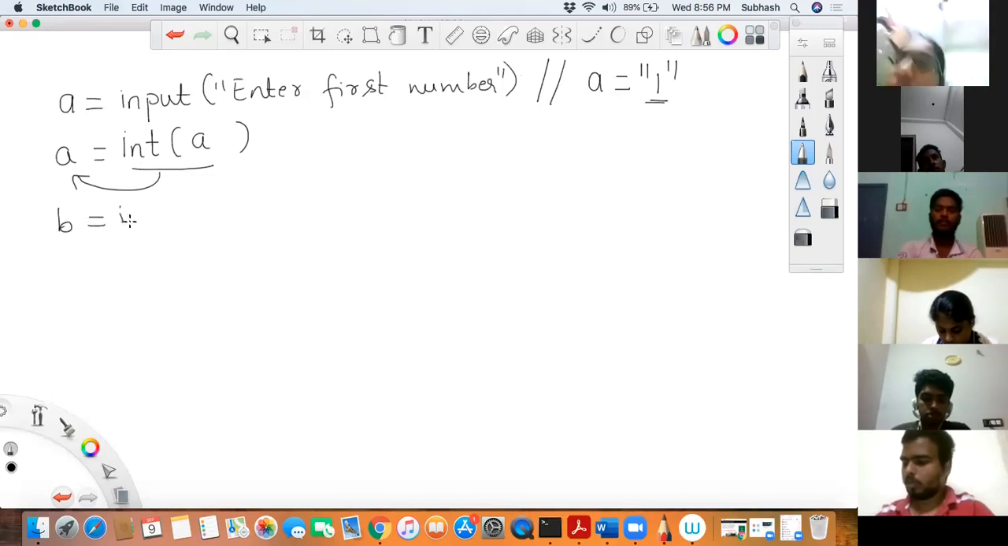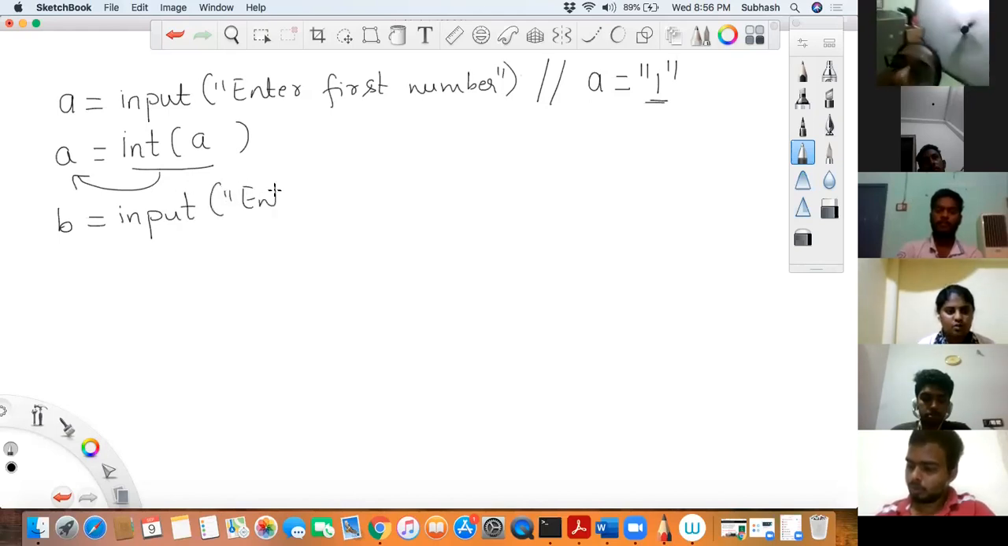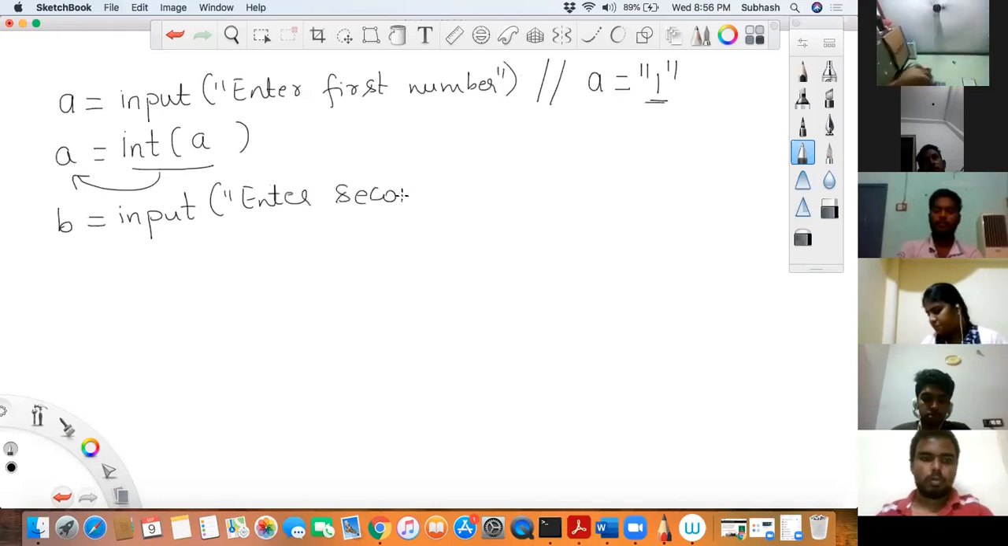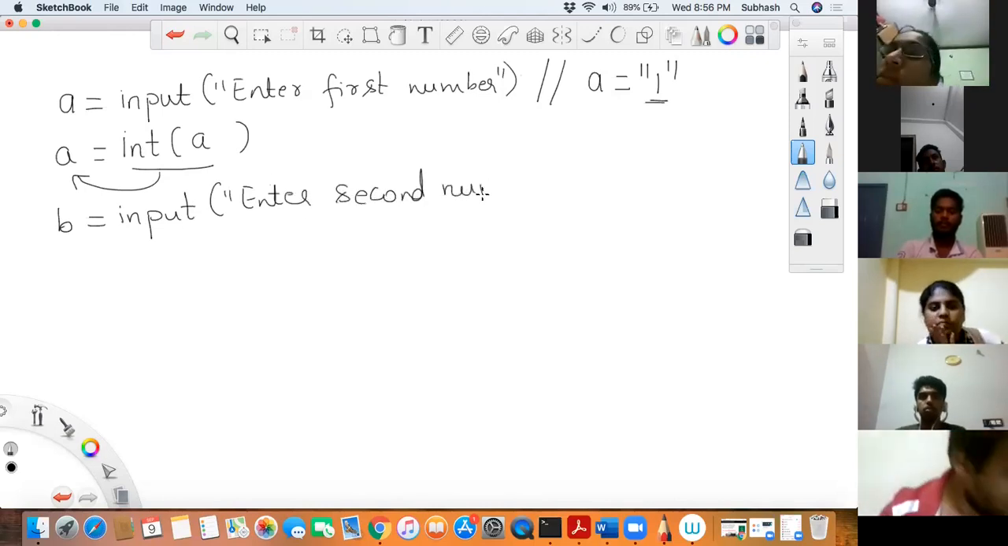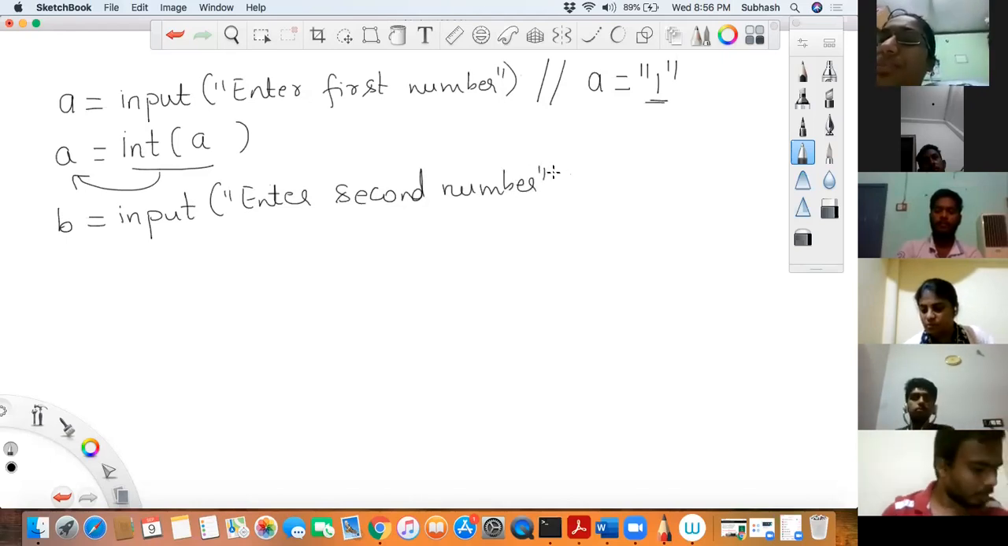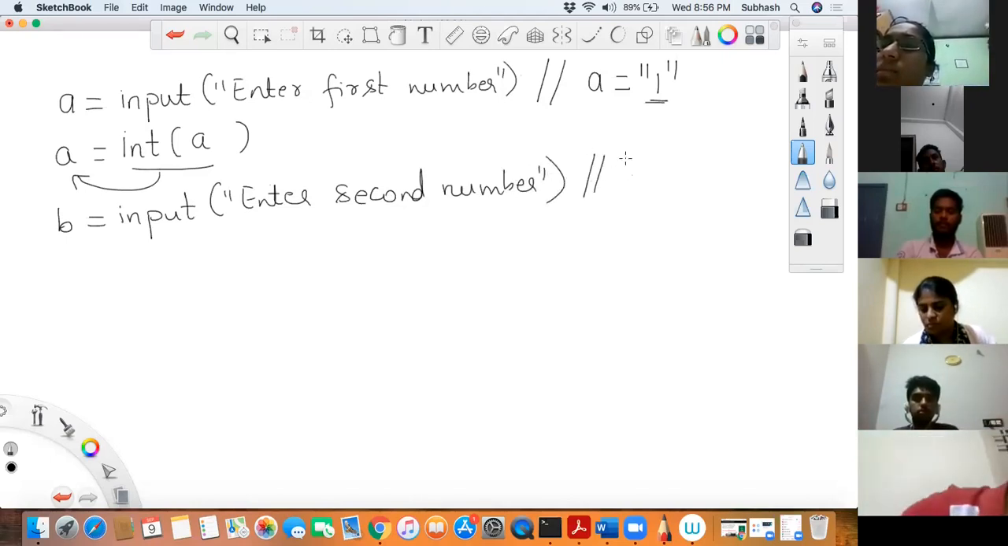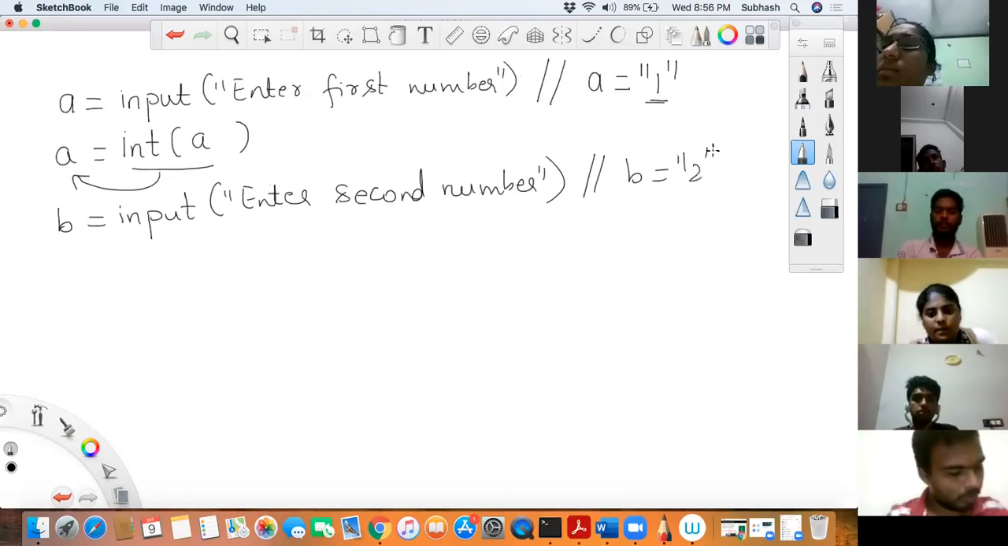Next, I'll take the second number. B is equal to input, enter the second number. Correct? Now, what is B containing? B is containing the second number, 2, or whatever we have entered.